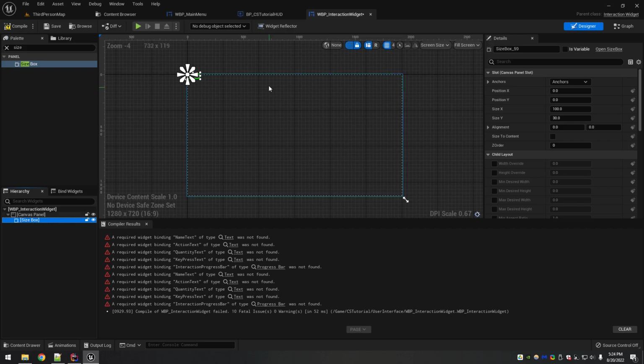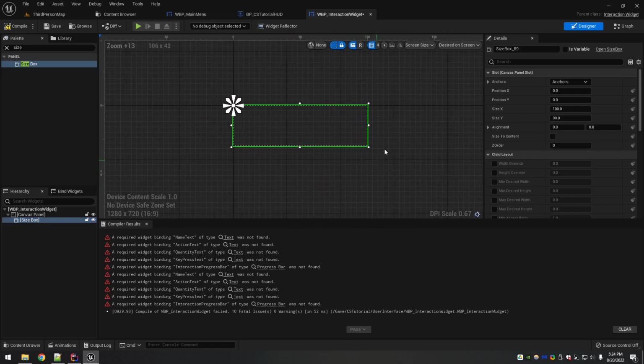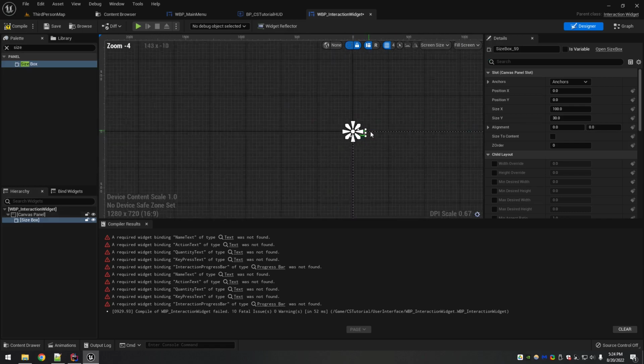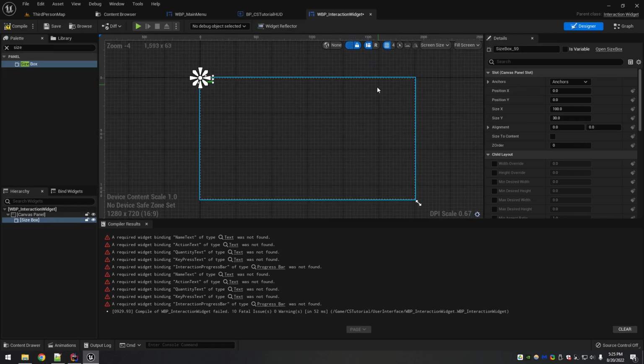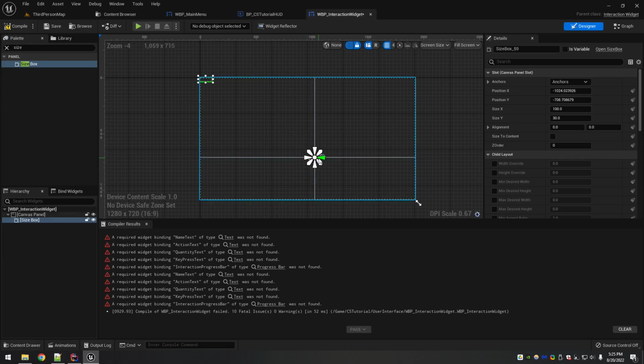So click on the size box. What I was about to do is go up here, and if you set desired on screen, it will shrink the entire area of the widget down to what you want. But when it has a canvas panel, it technically fills the screen regardless. So we can just leave it. This is what the canvas panel is going to do. And remember, the canvas panel is not rendered and doesn't really take up any memory, I don't believe, or a minimal amount. It's really here for this anchor right here. This anchor is the position which the widget elements are going to be relative to on the screen.